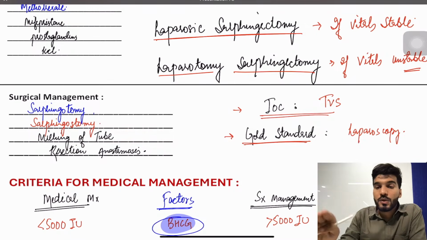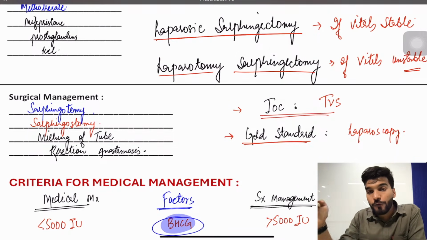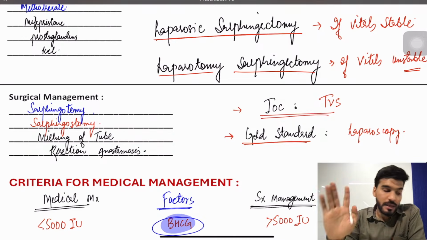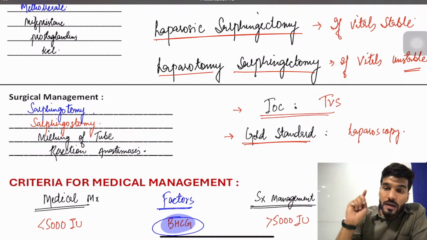If it is doubling in 5 to 7 days, it's going to be ectopic pregnancy. And if there is a fall of more than 50%, it's going to be the case of abortion. That is coming up. Remember three scenarios.